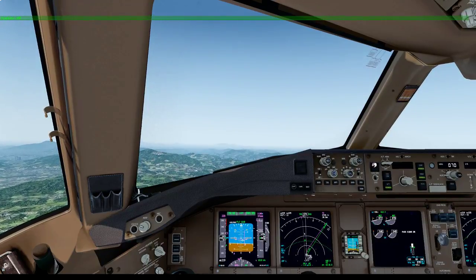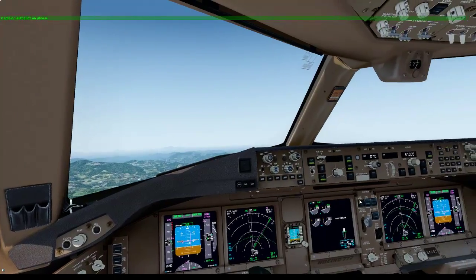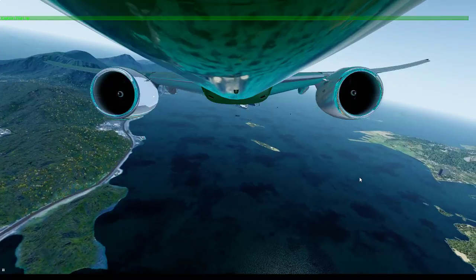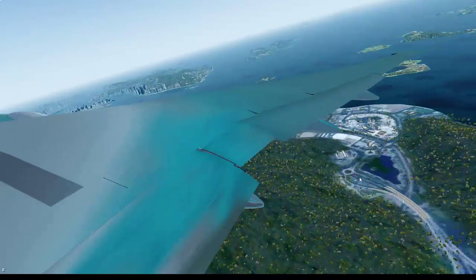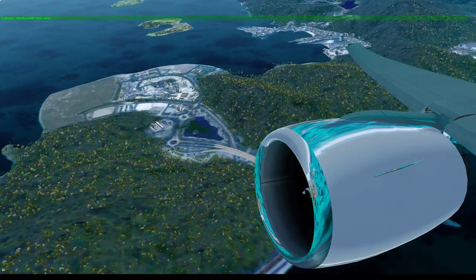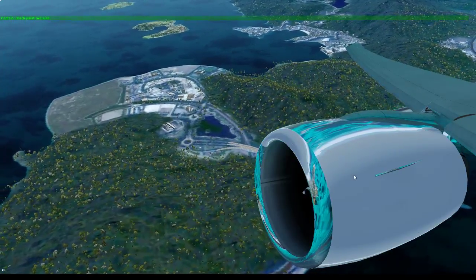Autopilot down, please. Autopilot. Flaps up. Speed check. Left up. Check. The chromium. Check.